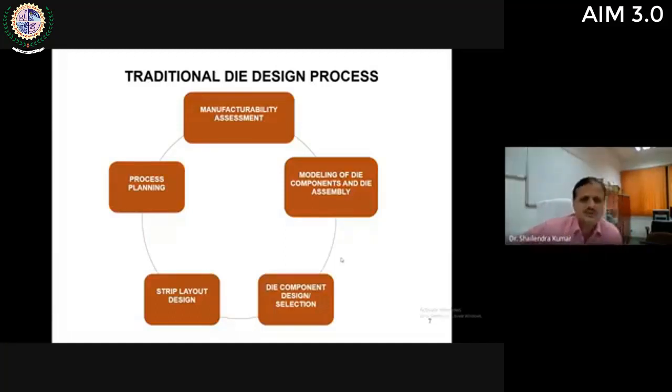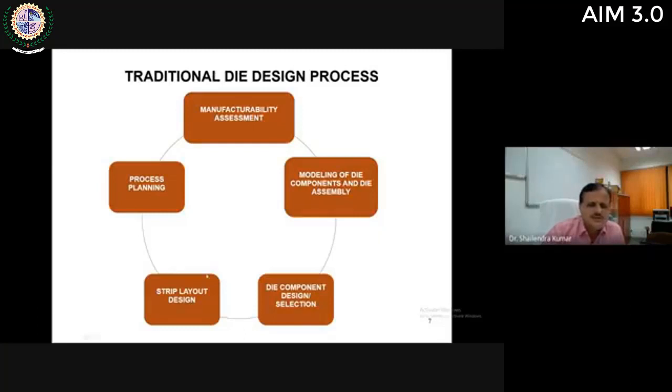The next step is process planning. Means that the die designer has to decide which type of die will be required to manufacture that particular sheet metal part, what operations are to be performed, how these operations can be combined with each other, then what press tonnage will be required, what punch force will be required. So different process parameters are to be determined by the die designer.